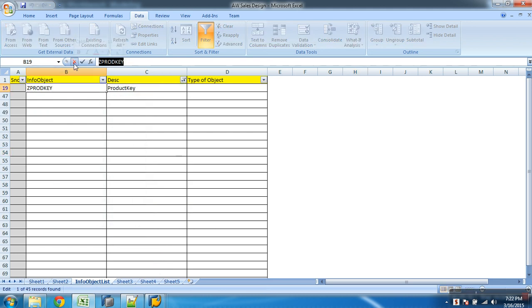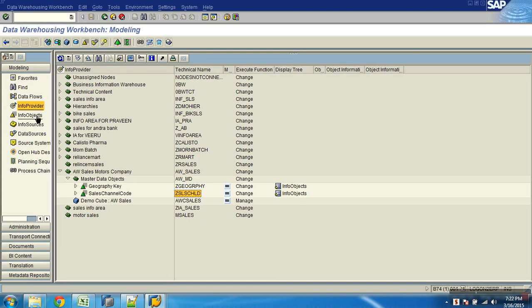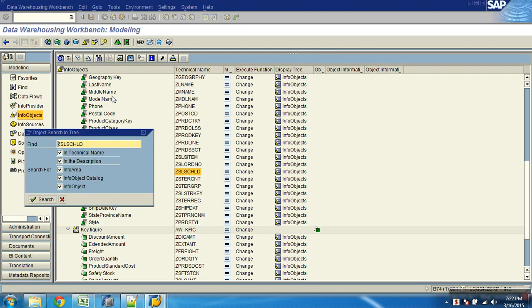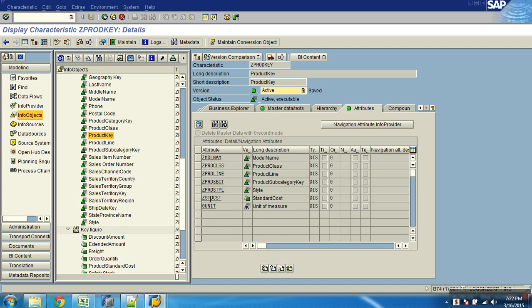This is my product key. Let me go to BW and see whether I maintained both or not. Info object. Attribute table is maintained. Text is also maintained. So attributes, I've got attributes also done. Ready. Now let me open up the file.